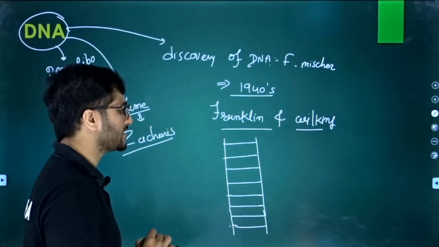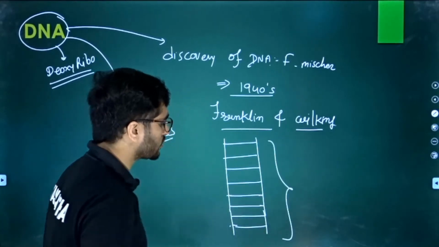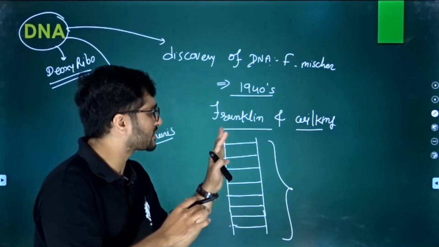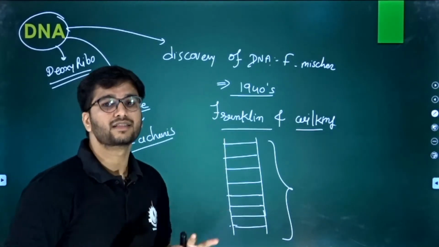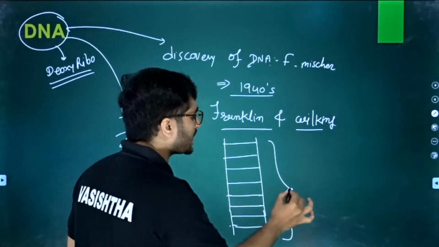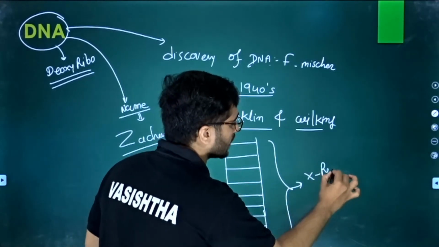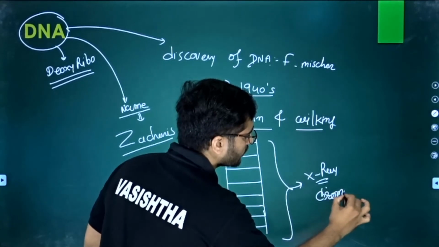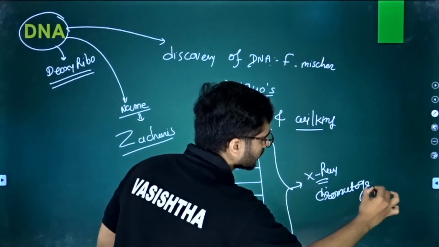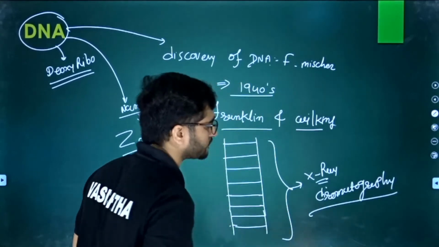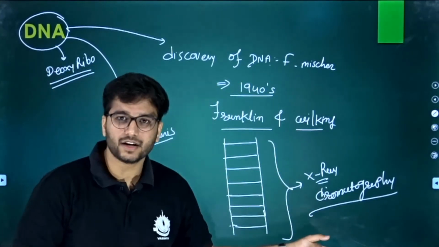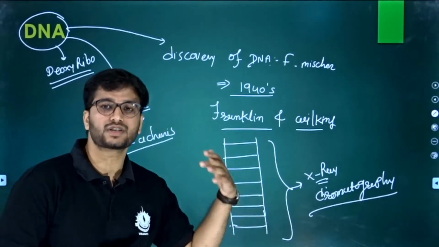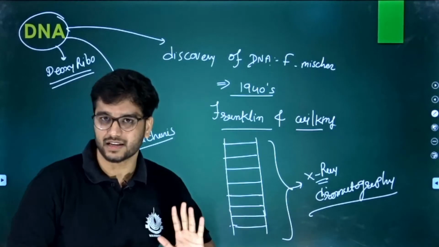Okay, it looks like this, right? You don't see a figure like this nowadays, but that was the most important discovery by Franklin and Wilkins. It was seen in X-ray chromatography. So under the film of X-ray chromatography, the ladder-like structure was represented by Franklin and Wilkins.